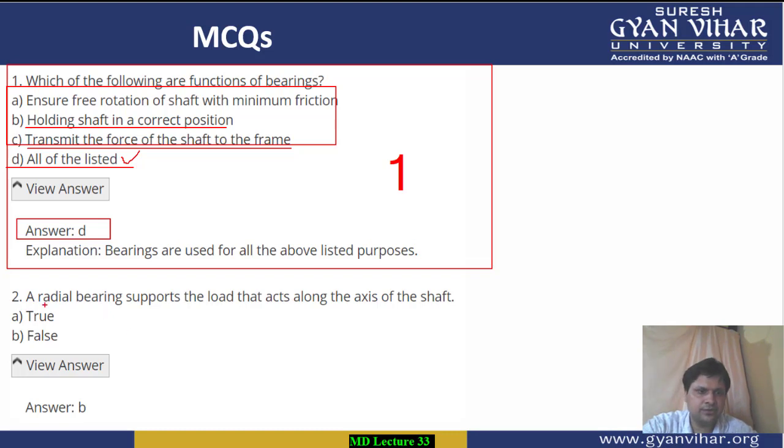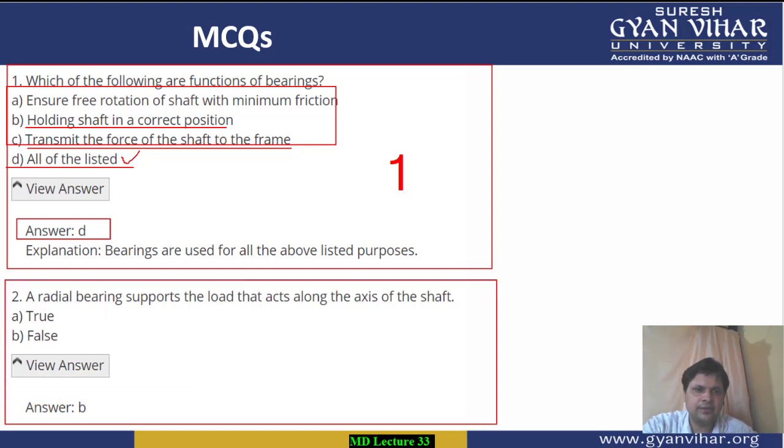Coming to the next question: a radial bearing supports the load that acts along the axis of the shaft, whether it is true or false. So the bearing which supports the load along the axis is known as the thrust bearing. So this is not the correct answer. D is the correct option. This statement is false. Alright, we have completed question number 2.